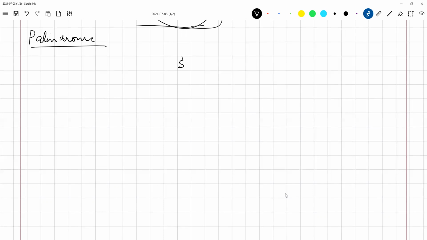The thing that comes to my mind is dalda for palindrome. It's a palindrome in Hindi, but it's not a palindrome in English. Any idea what a palindrome is? So if you look at it from the left or the right, it is the same. That is what a palindrome is. But what is a palindrome in English? Do you have anything in mind? Any idea of a palindrome in English? Whether you look at it from the left or the right is the same.